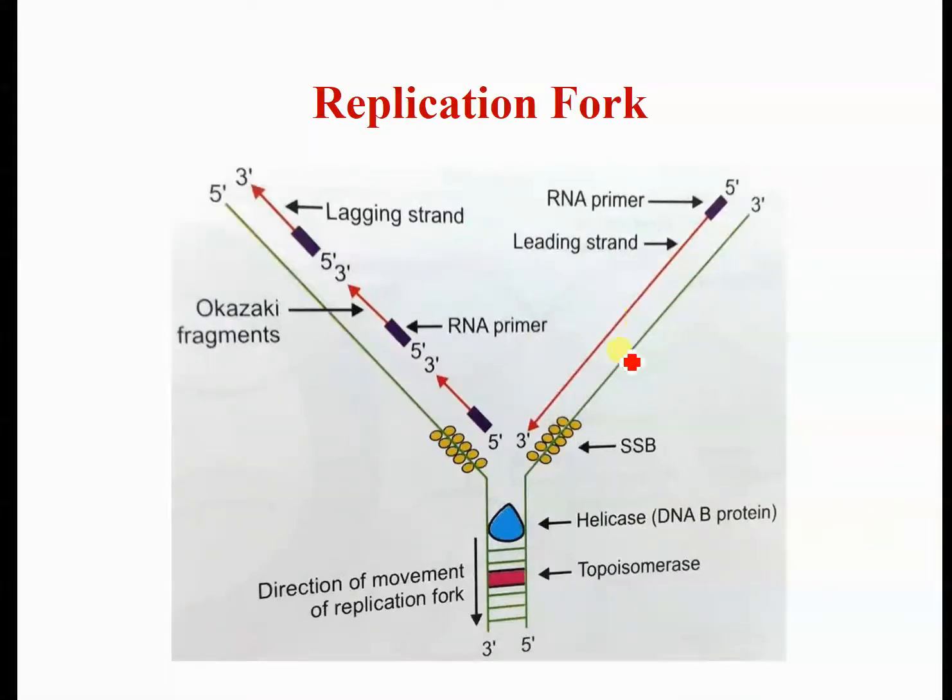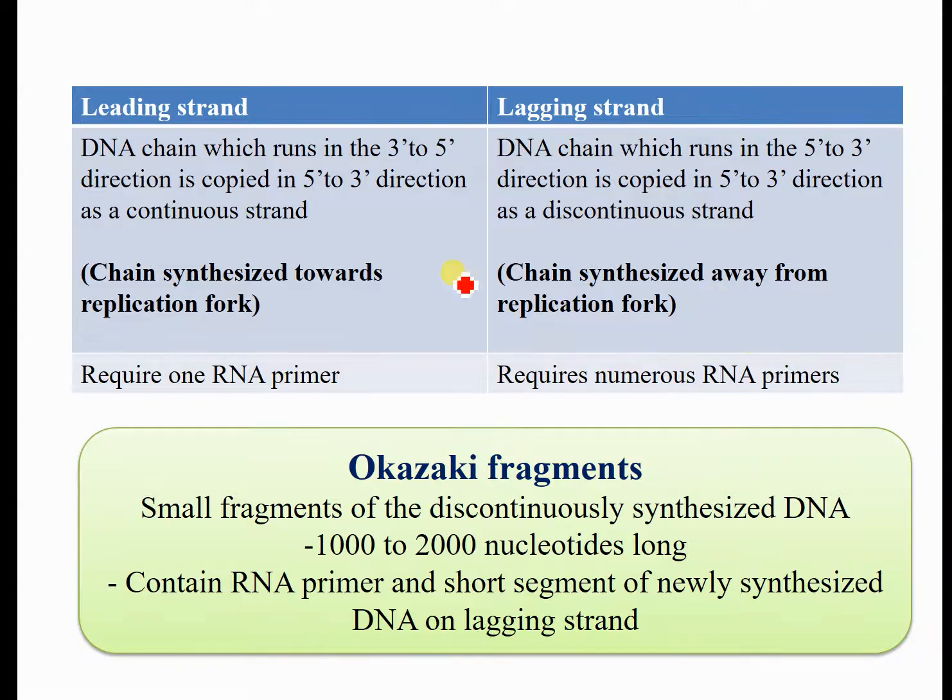This strand is towards the replication fork, this is away from the replication fork, and this strand requires only one primer. This strand requires multiple primers: 1, 2, 3, etc. So the leading strand requires only one primer. This requires numerous RNA primers.